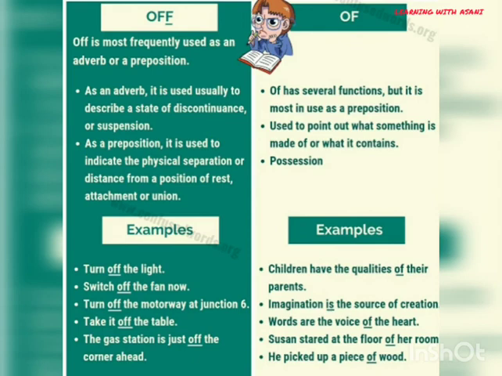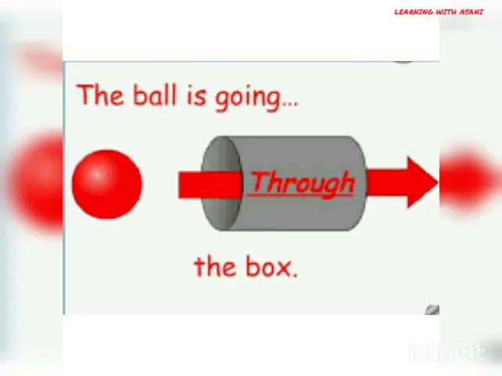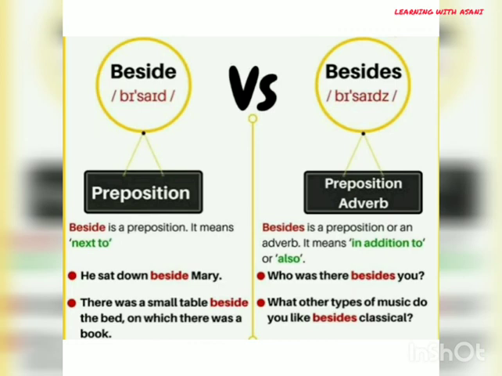Turn off the light. Switch off the fan now. The preposition of shows that something is made of the other thing, as the children have taken the qualities of their parents. Through shows that the ball is moving in from one side and coming out of the other side. Now beside and besides both sound the same but have different meanings.